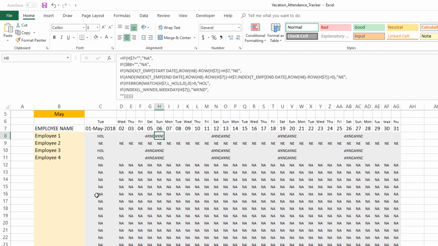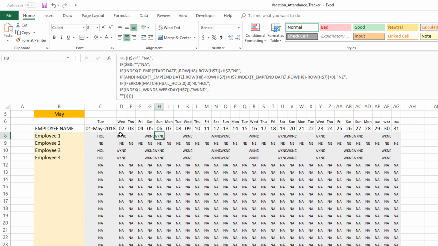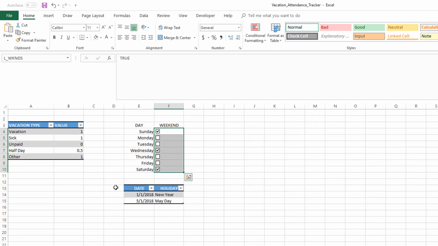If you change the weekend here to be a Wednesday, for example, now all the Wednesdays will also show up as weekends. This is how you want to test when you're building something like this: test the different possibilities and make sure that your formula is still capturing those scenarios.